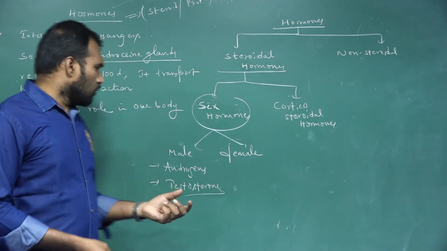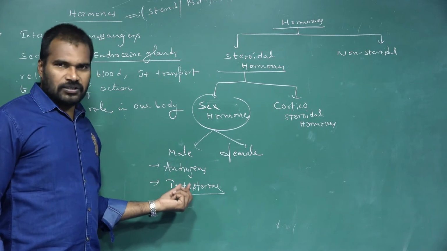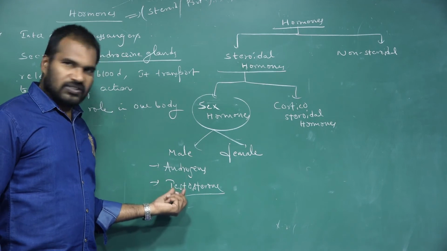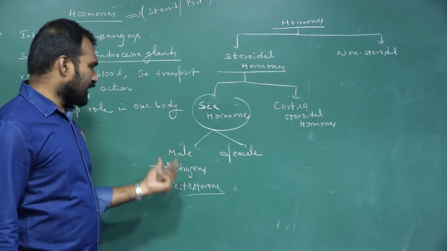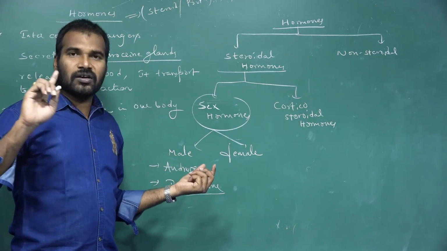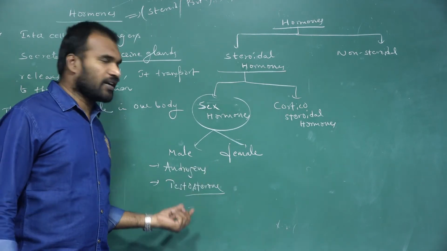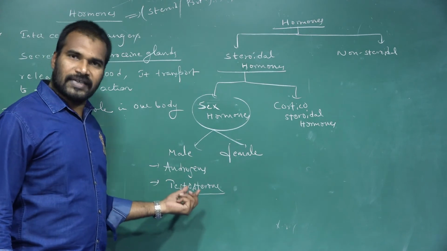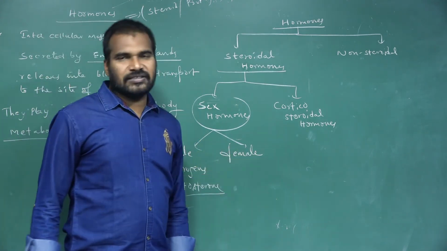These are all due to testosterone, secreted by the testis. So male sex hormones are also called androgens. Testosterone is the best example, and it is secreted by the testis.